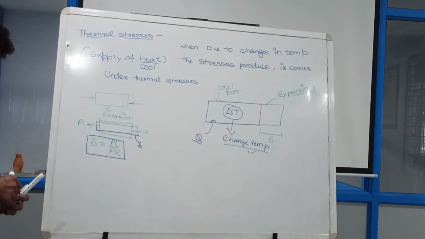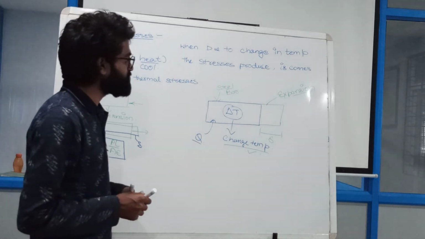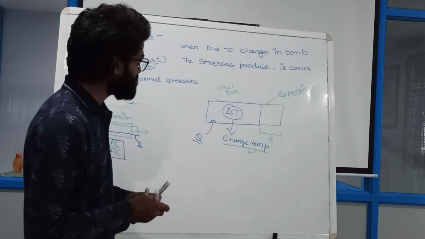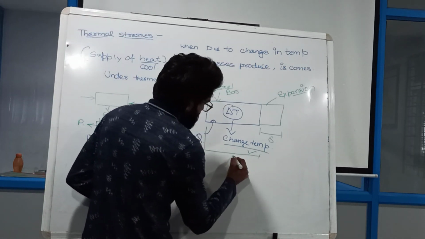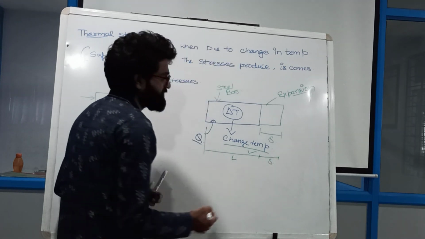Before going forward, we have to understand one thing: if we increase the temperature, then the earlier length was L, and after that the length changes by delta.